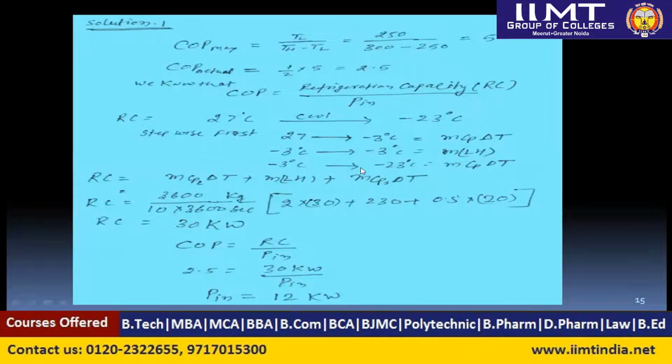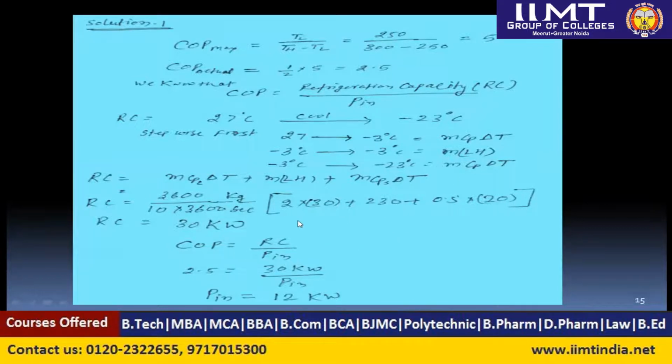So minus becomes plus, then 23 will be positive, and that minus 3 is negative. So 23 minus 3 becomes 20 degrees. Here you can calculate in terms of degree centigrade as well as in Kelvin, because it is a summation, so it doesn't affect.